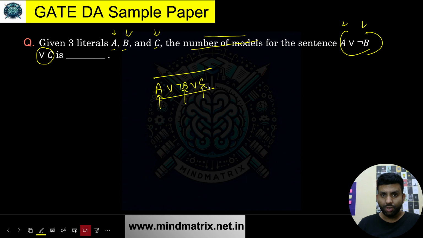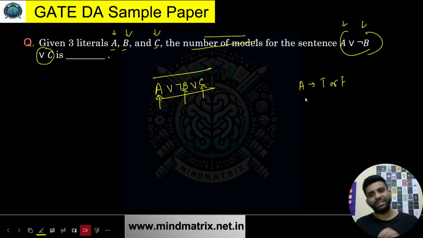Just to simplify, A can be anything from true or false. The value of A, which is a proposition, can be something like the sun rises in the east, so that's a true statement. Or if somebody asks you, every student scores above 90, is that true or false? So we will have either a true value or a false value. Any proposition cannot have both the values altogether.